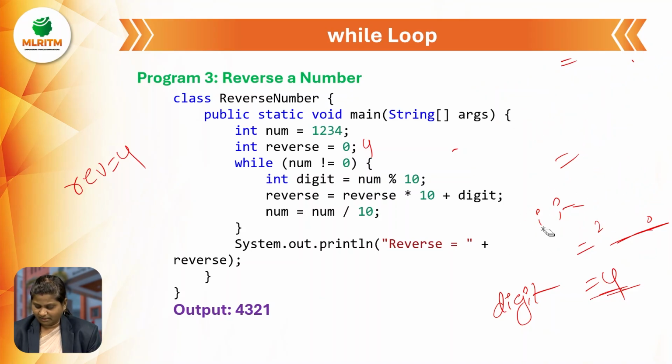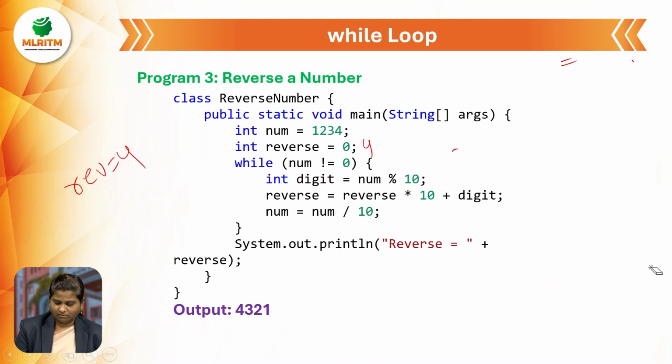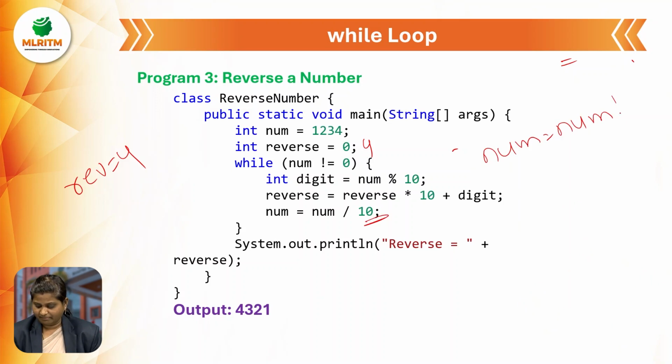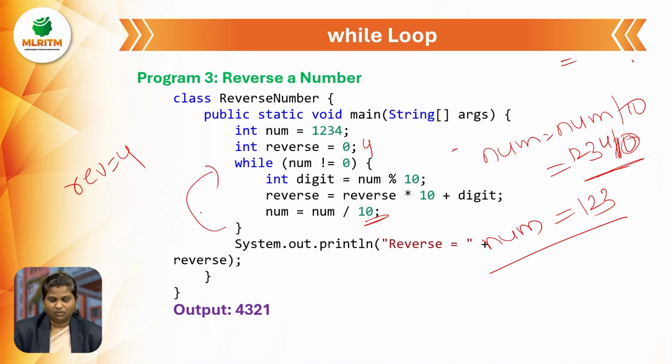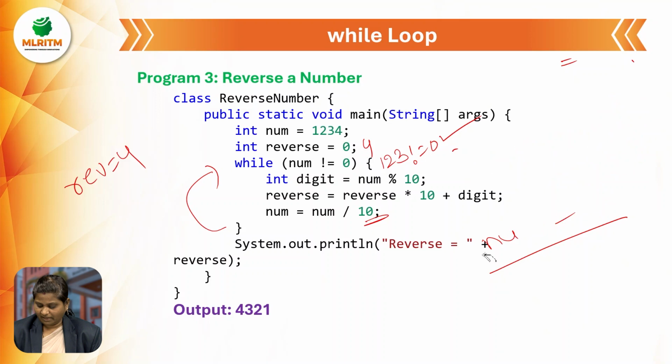After finishing the execution of this statement, we need to go to the next step. Now number is equal to number by 10. What is number? 1, 2, 3, 4 by 10. What will we get by doing this operation? We will get 1, 2, 3. Now the number value is 1, 2, 3. Now it will go to the while loop and check again. 1, 2, 3 is not equal to 0. Yes, it is not equal to 0. Again we need to find a digit value.